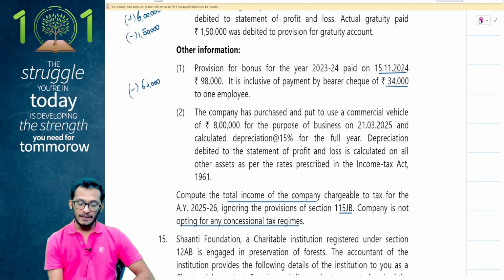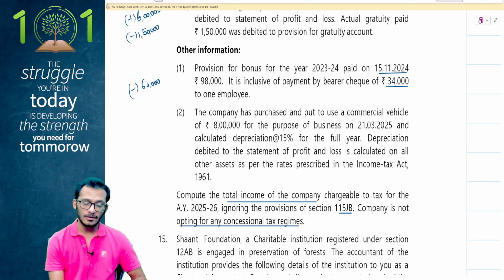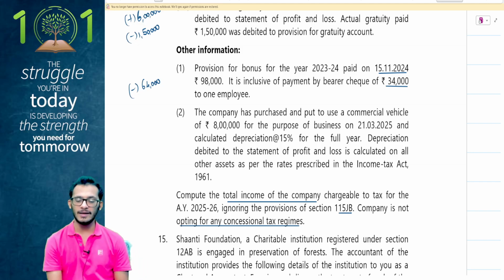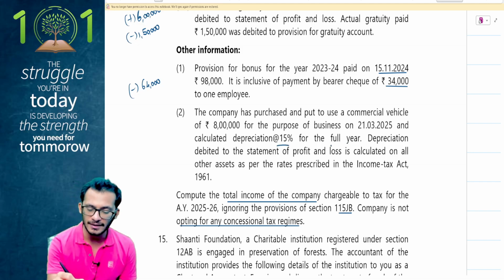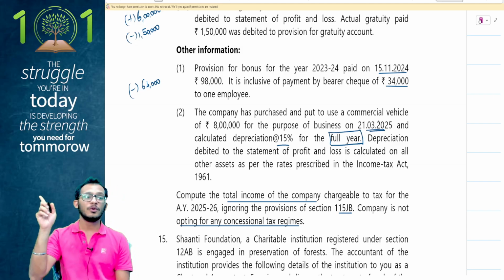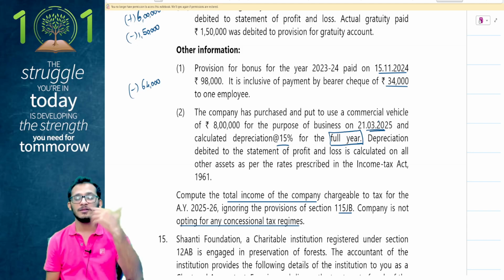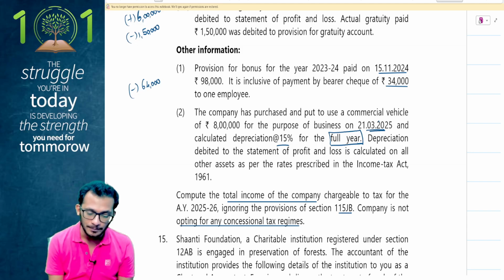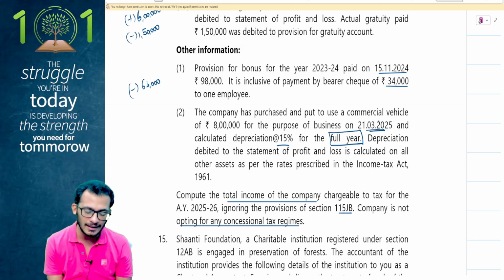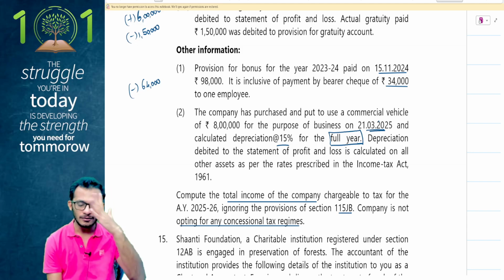Yes, great. The company has purchased and put to use a commercial vehicle of 8 lakh rupees for the purpose of the business on 21st March 2025 and has calculated depreciation at the rate of 15% for the full year. Here is where I see a problem. Notice that the asset was put to use only on 21st March. Because it is put to use on 21st March, I should have only claimed 50% of it as depreciation. Depreciation debited to the profit and loss account is calculated on all other assets as per the rate prescribed. So this is wrong, people.